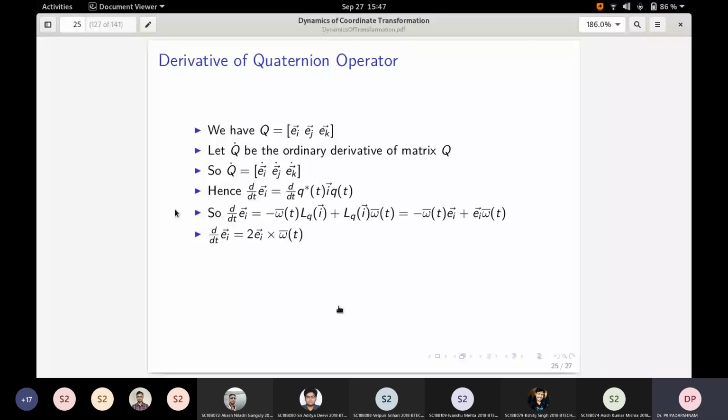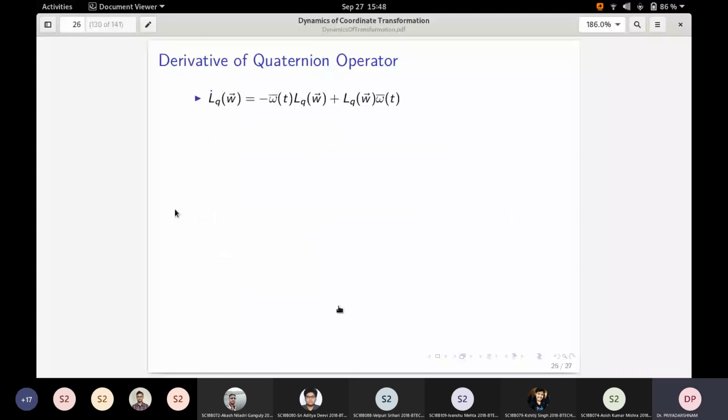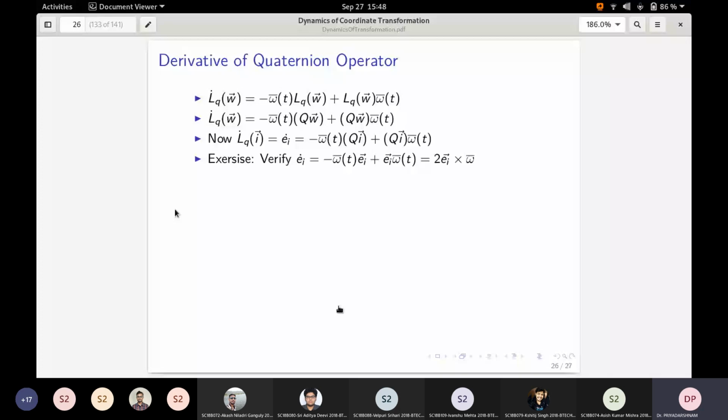Similarly, I can do it for Ej, Ek. In general, for the W vector also we can do that: minus omega bar times Q times W, or this particular expression for Ei, Ej, and Ek. You just have to verify that if you have quaternion multiplication of this form with only pure quaternions, you get this cross product.